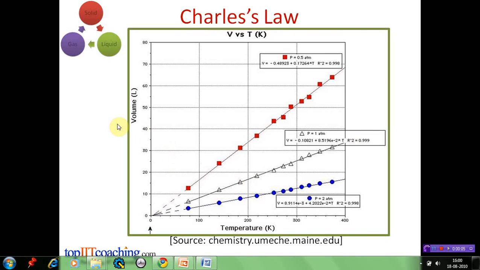When we plot a graph between the volume of a gas against the temperature of the gas at constant pressure, we obtain a straight line, because according to Charles' law, the volume of a gas is directly proportional to its temperature at constant pressure. We obtain different lines for different values of pressure. For example, this line is for 0.5 atmosphere, this is for 1 atmosphere, and this is for 2 atmosphere.